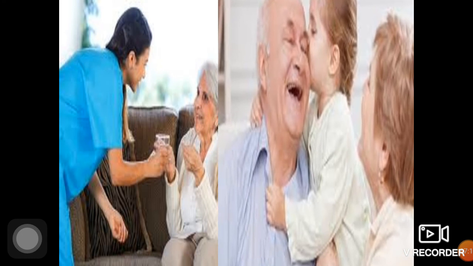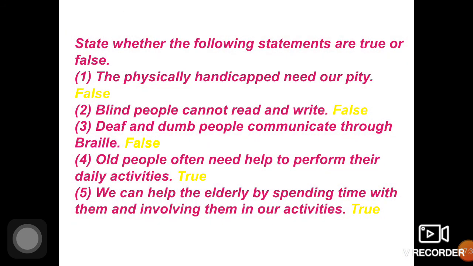You could be courteous with them, give them respect, give them a seat where they could sit down. If they need water, just give them some water, help them. When you're traveling in buses or in trains, just help the elderly people. That is what we are studying in this lesson. So we have come to the end of this lesson.